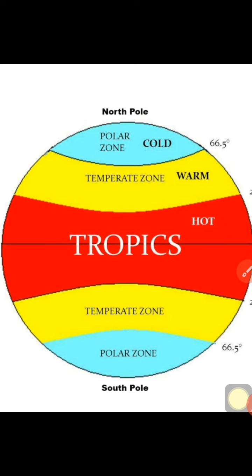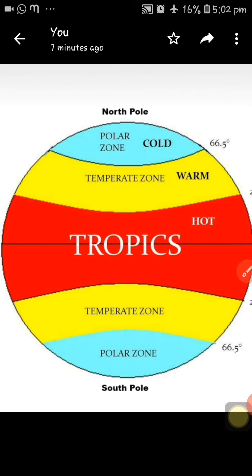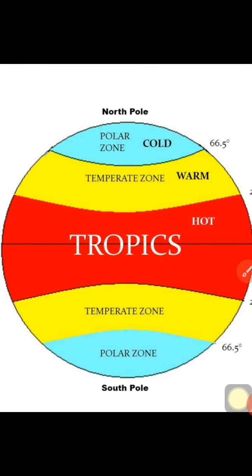How is the climate in the temperate zone, children? Here the sun rays will be a little bit slant, but in the tropic zone they are straight. In the temperate zone it is a little bit slant. This zone does not receive too much insolation. That's why there are medium and moderate temperature and climatic conditions here. So this zone is named the temperate zone.